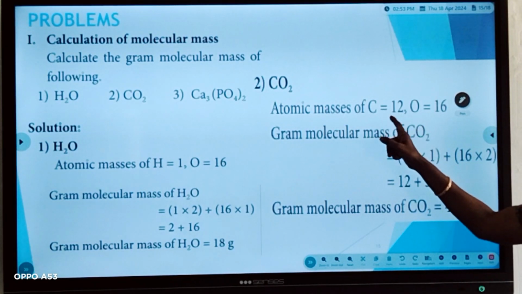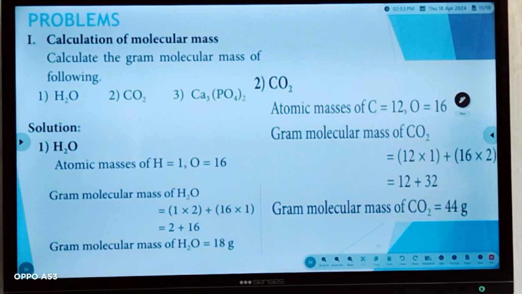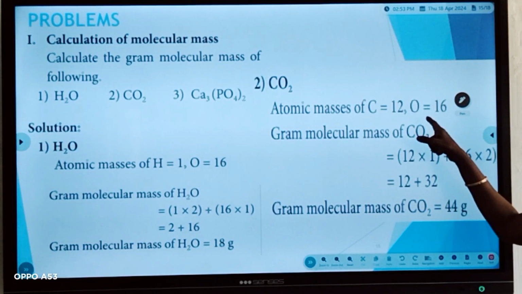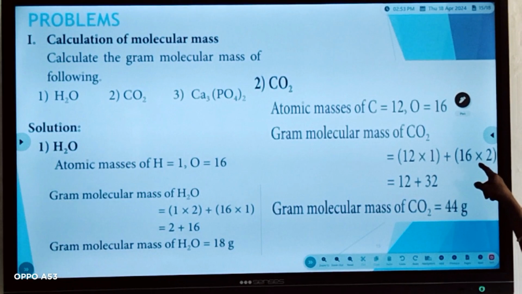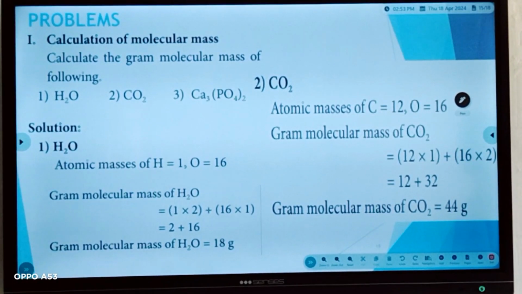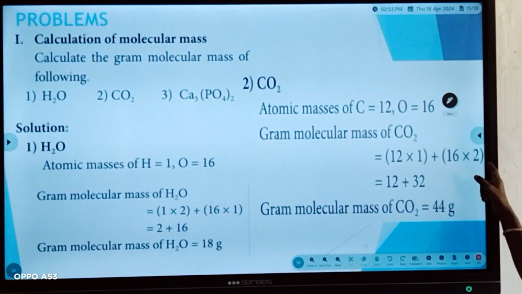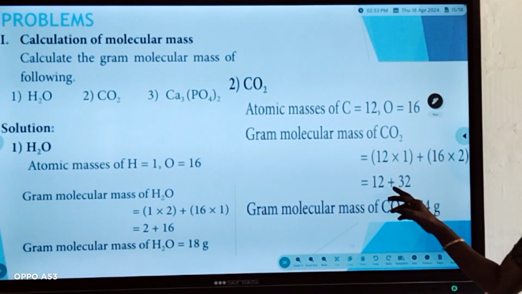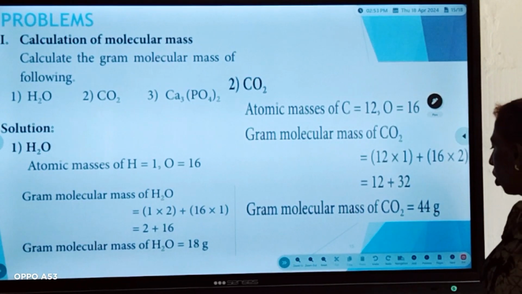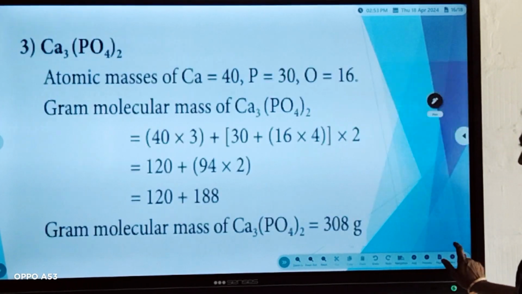Only one atom of carbon is present, so you multiply 12 into 1, plus oxygen. In carbon dioxide, 2 atoms of oxygen are present, so 16 into 2 is 32. When you add up 12 plus 32, you will get 44 grams. So gram molecular mass of carbon dioxide is 44 gram.